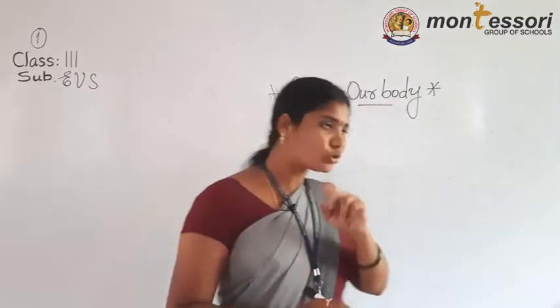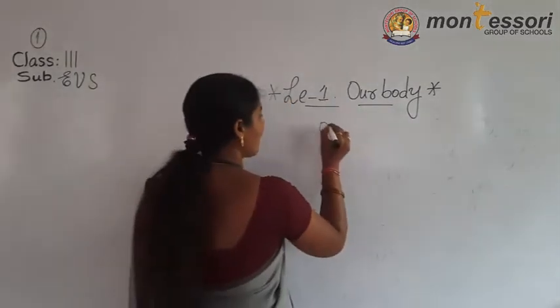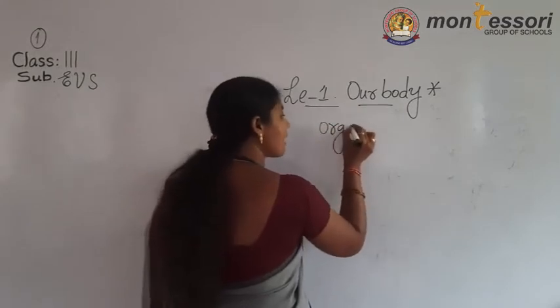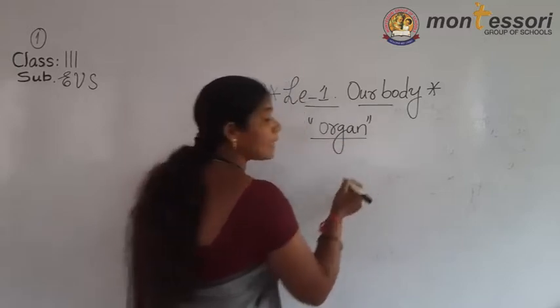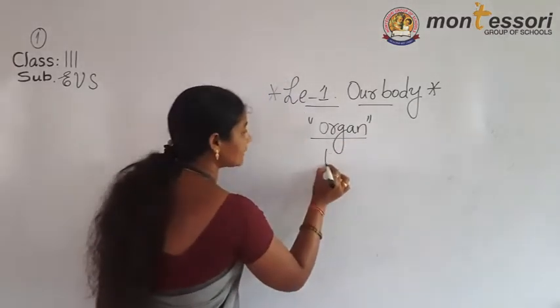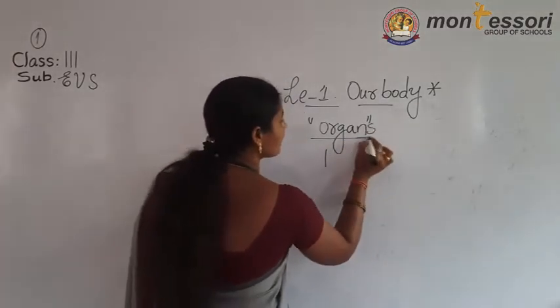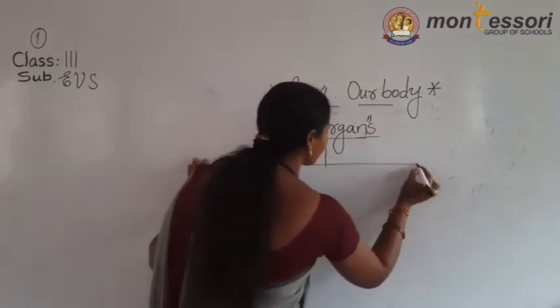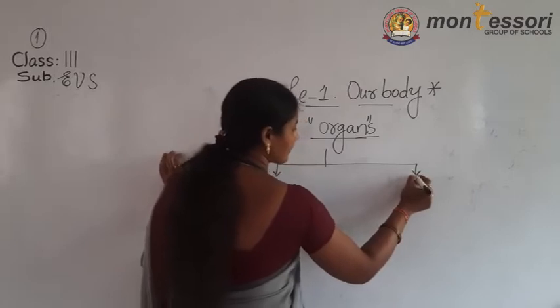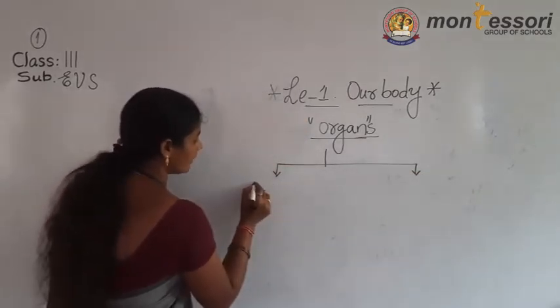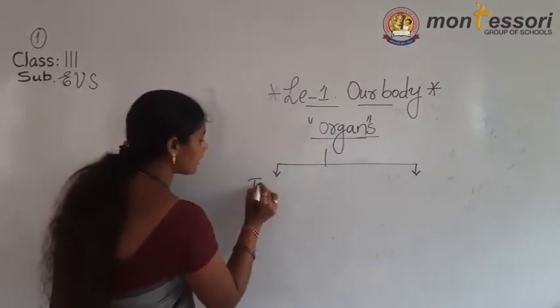There are two types. An organ is nothing but a part. First one is called internal organs.